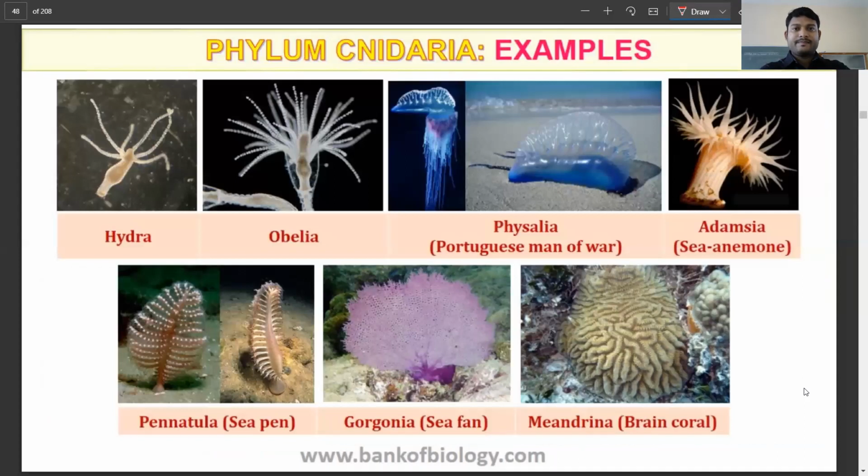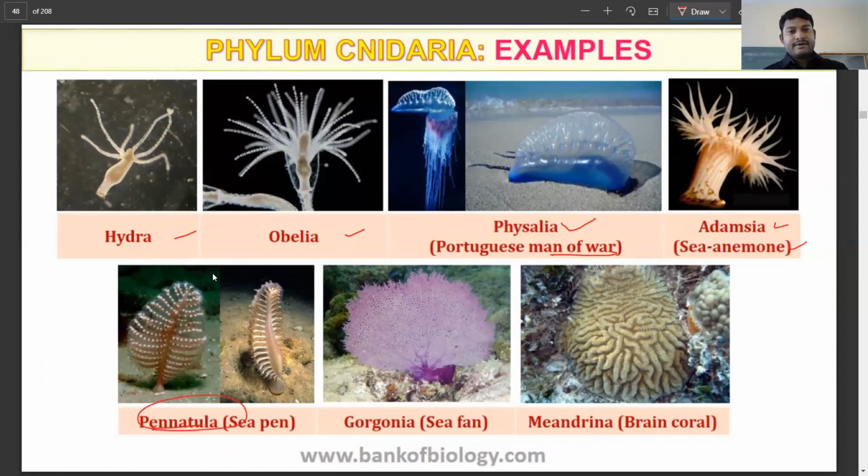Very commonly available. Again, you can see Hydra. Then Obelia. Then you have the Portuguese man of war, Physalia. Again, this common name and scientific name, a lot of questions in the NEET. Adamsia or sea anemone. Then Pennatula, the sea pen.